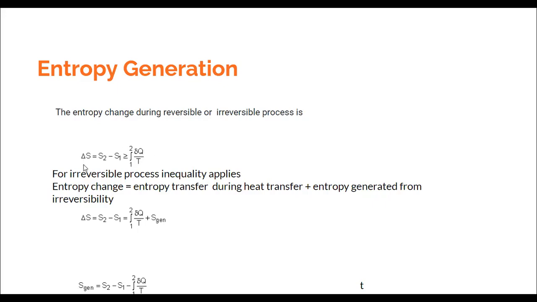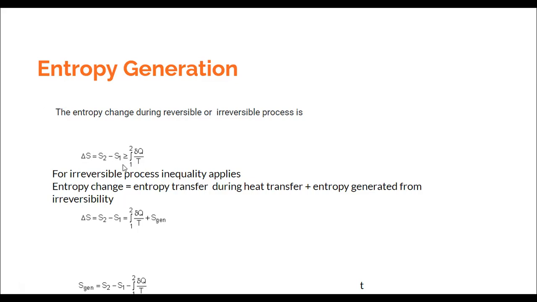The expression is delta S, that is the change in entropy, is always greater than or equal to the integral of del Q by T. We said that this famous inequality, delta S greater than or equal to integral of del Q by T, is applicable for any process in this universe. If it is a reversible process, then it is equal to the integral of del Q by T, and if it is an irreversible process, any practical process, then this has to always be greater than the integral of del Q by T.